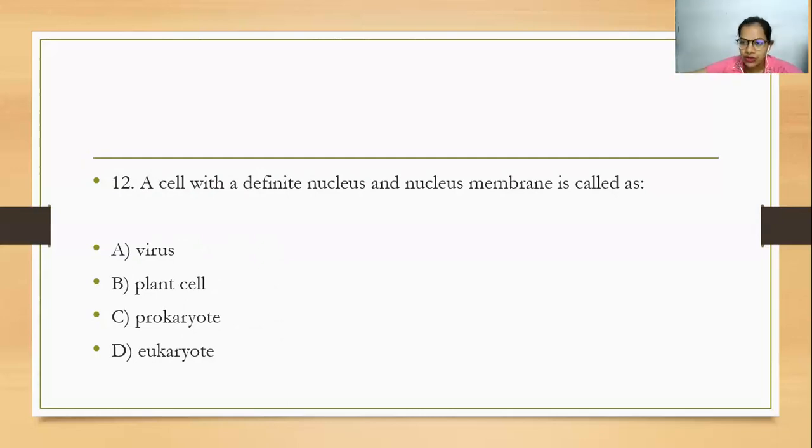That is primitive, without the nuclear membrane, without the nucleus. So here the answer is the bacteria, the prokaryotes. A cell with a definite nucleus and a nuclear membrane is called dash. Here they are talking about having a nucleus and a nuclear membrane, which is absent in the case of prokaryotes. So the answer becomes eukaryotes.